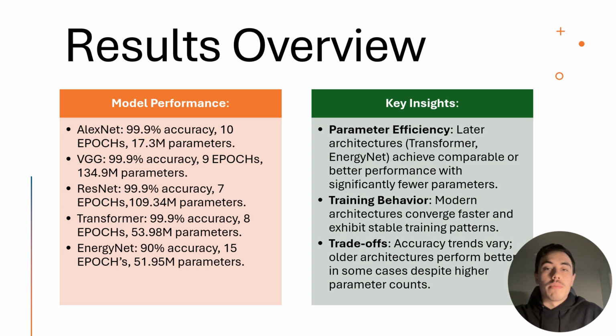All architectures demonstrate consistent learning patterns despite their vastly different parameter counts. This suggests that their architectural innovations have focused on efficiency rather than raw performance gains in reaching this accuracy threshold.